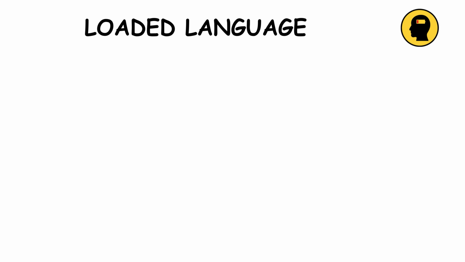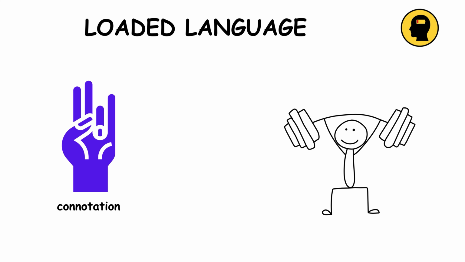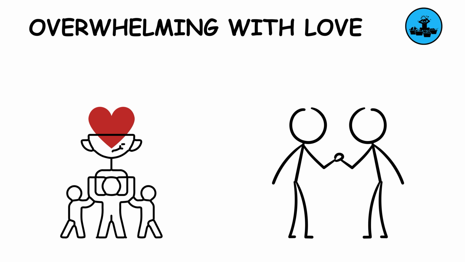Loaded language. Loaded language uses connotation. It employs emotionally charged terms to influence opinions and reactions, often creating a biased portrayal. Overwhelming with love. Overwhelming with love wins hearts. It uses excessive praise or flattery, often to disarm criticism and build uncritical adoration.